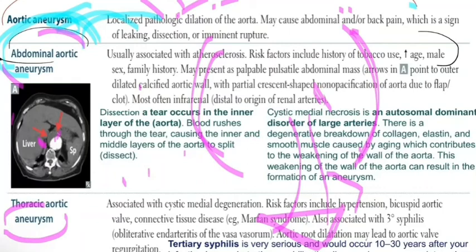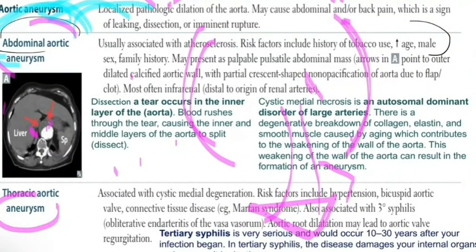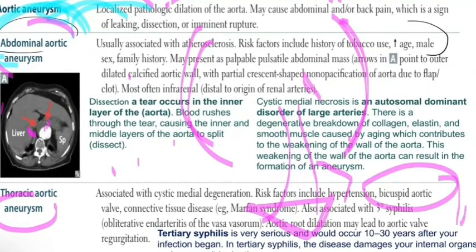So we have aortic valve regurgitation. And of course, associated with the bicuspid aortic valve, as we say, you have two leaflets of the aortic valve, and this will lead to an increased risk of aortic valve regurgitation. And of course, thoracic aortic aneurysm is a risk factor for aortic valve regurgitation.